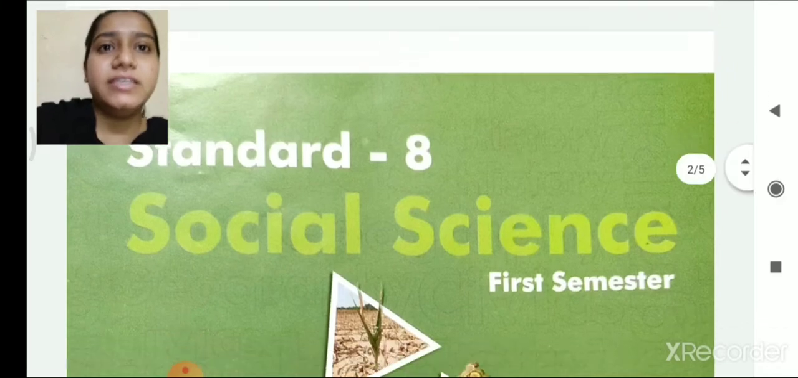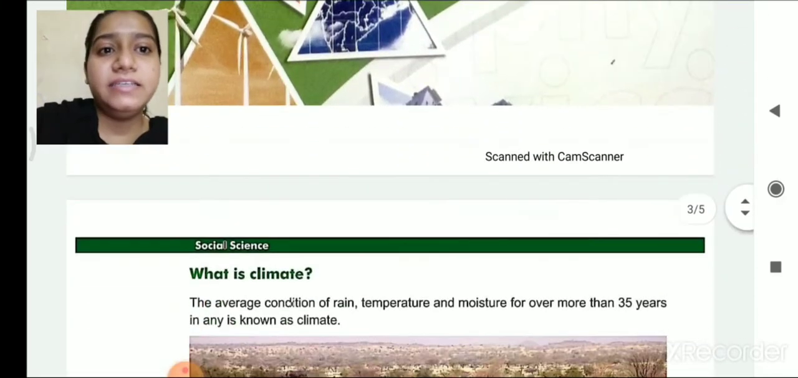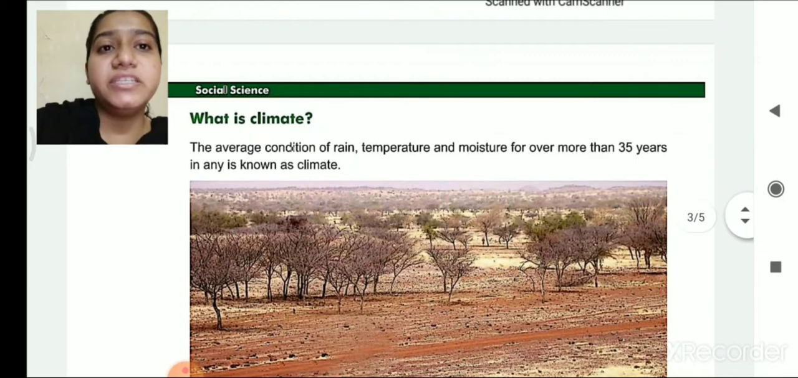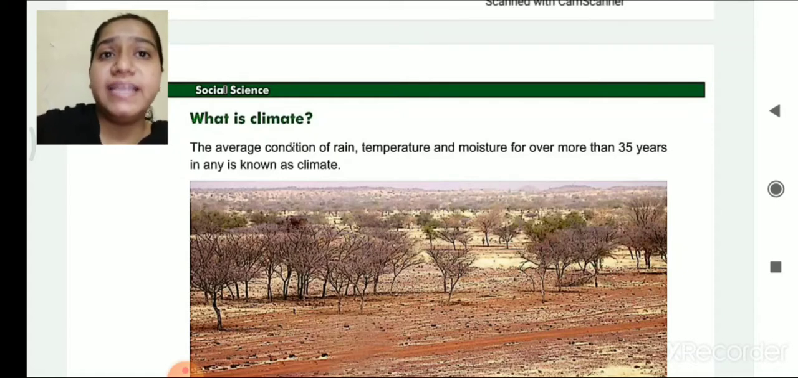My dear students, in the last lecture, we started unit number 7 and we studied what is weather. Weather is the changes in the temperature, rain, humidity of the atmosphere at a particular time of a particular region. So today we are going to start with a new topic. What is climate? You might be wondering that weather and climate are one and the same, but there is a slight difference between climate and weather. Let's see what is climate.